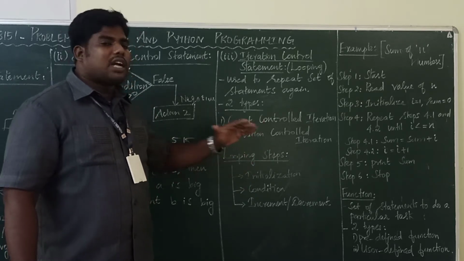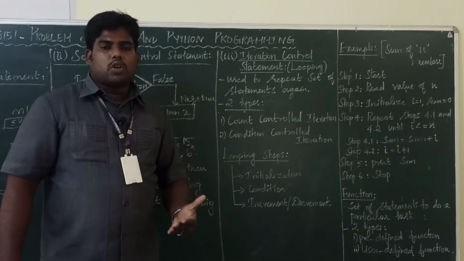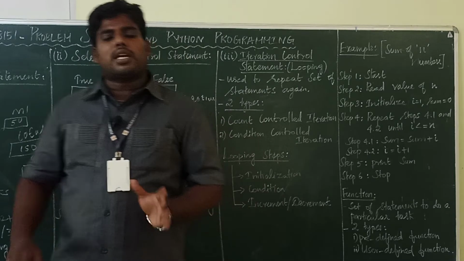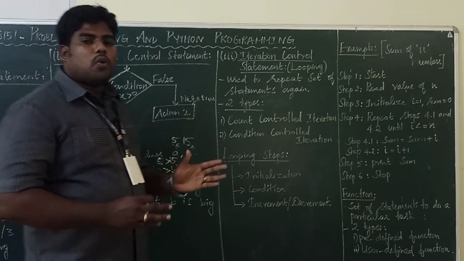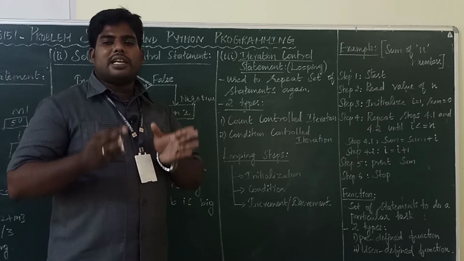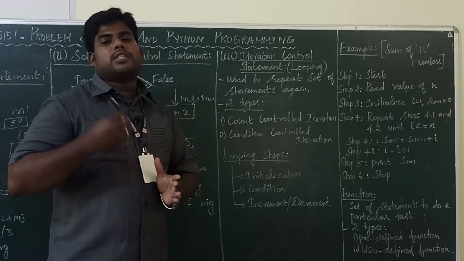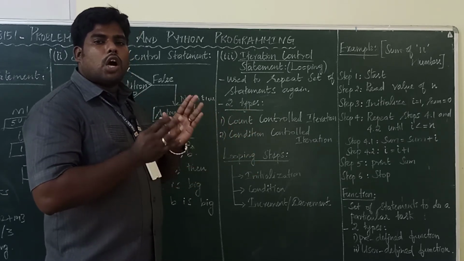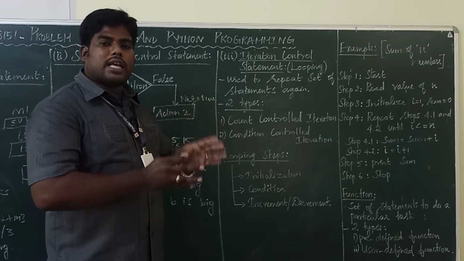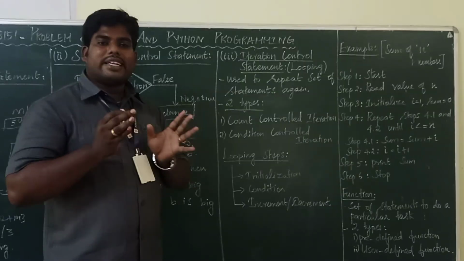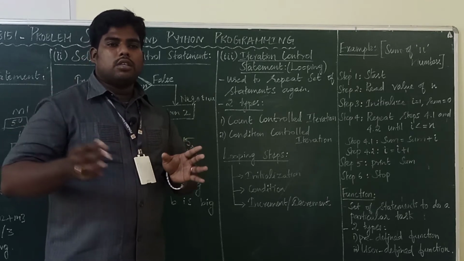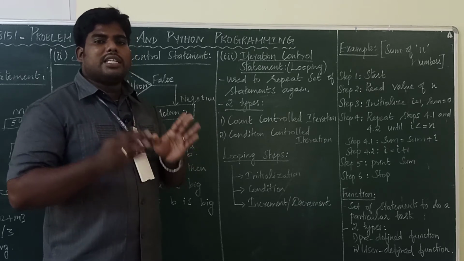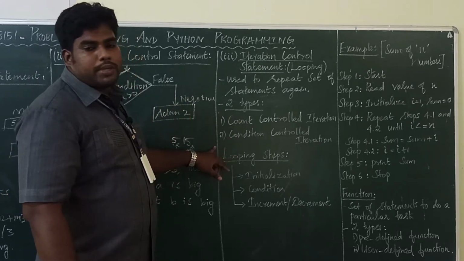Then condition controlled iteration. In condition controlled iteration, there should be one condition, like the selection control statement. Till the condition is satisfied, the set of instructions will be executed again and again. What's the difference between count and condition? Count means we know how many times it's going to execute, 5 or 10 or 15. In condition control, there will be a condition such as i less than 10. So if i starts from 1, it executes 10 times. Till the condition is false, the set of statements will be executed.